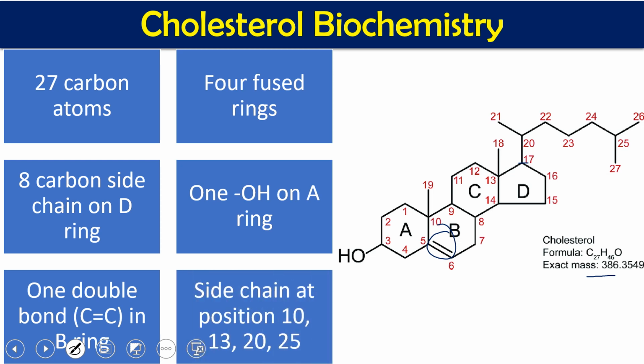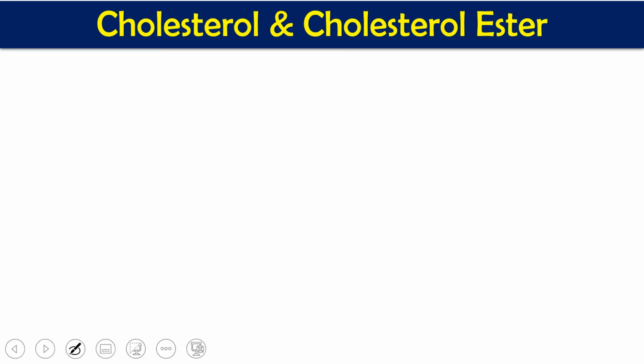There are methyl groups associated with this. In total 4 methyl groups: at carbon number 10, that is C19, this is one methyl group. At carbon number 13, that is the second methyl group. At carbon number 20, that is the third methyl group. And at carbon number 25, that is the fourth methyl group. So total 4 methyl groups we have in the case of cholesterol. This is the salient feature of the cholesterol structure.